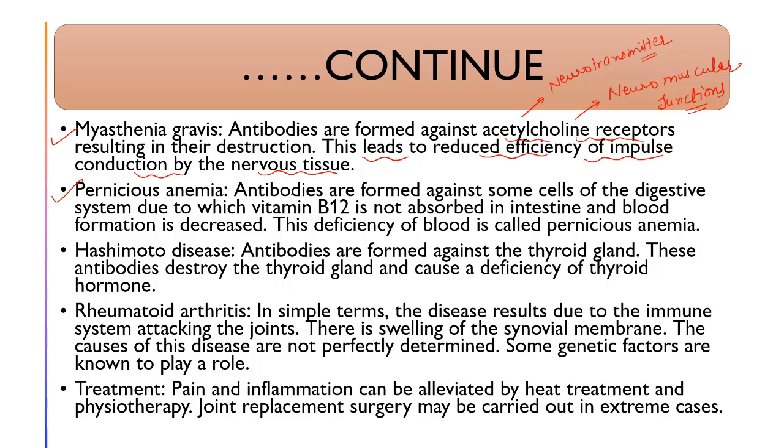Pernicious anemia: antibodies are formed against some cells of the digestive system due to vitamin B12 cyanocobalamin deficiency. This vitamin B12 is not absorbed in the intestine in case of pernicious anemia. Blood formation is decreased because the maturation of blood depends upon vitamin B12 and other cofactors along with folic acid. This deficiency of blood is called pernicious anemia. It is also an autoimmune disorder. Hashimoto's disease: antibodies are formed against the thyroid gland. These antibodies destroy the thyroid gland and cause a deficiency of thyroid hormone, thyroxine.